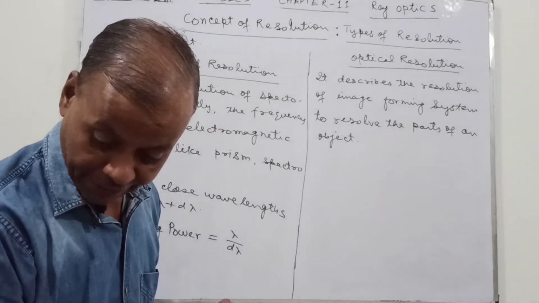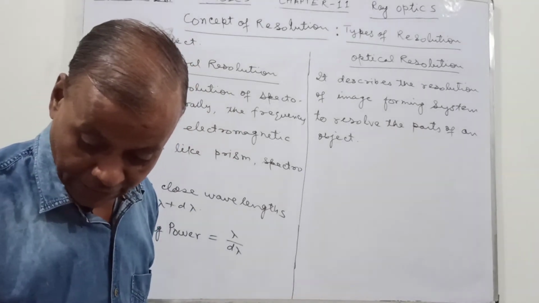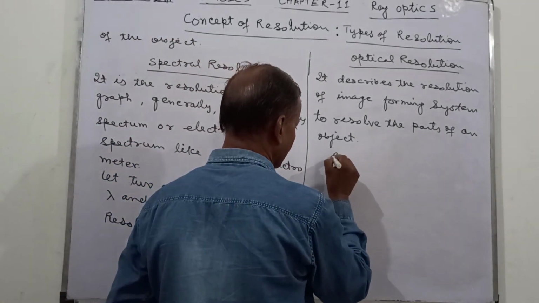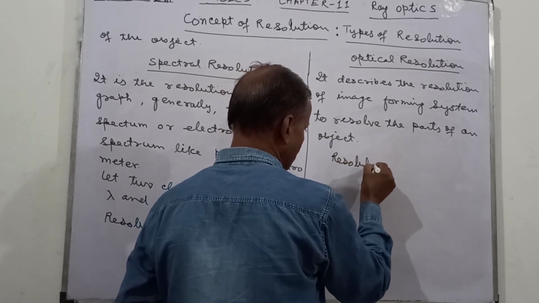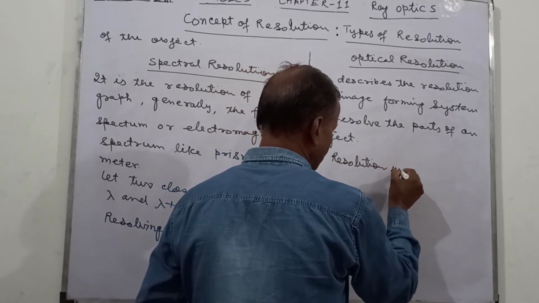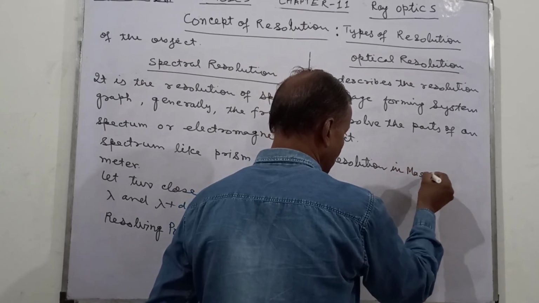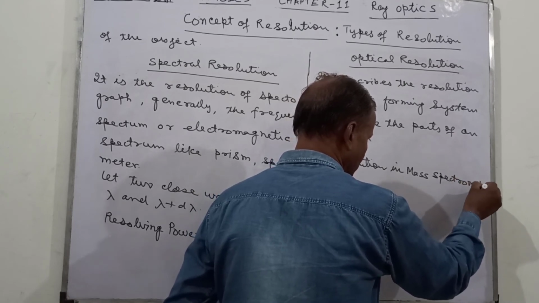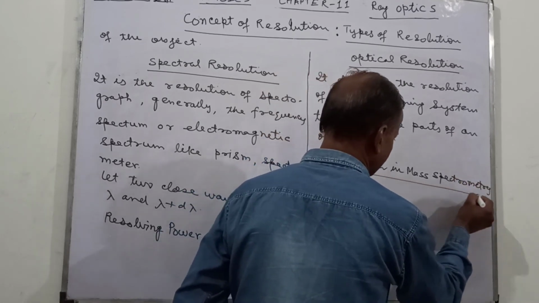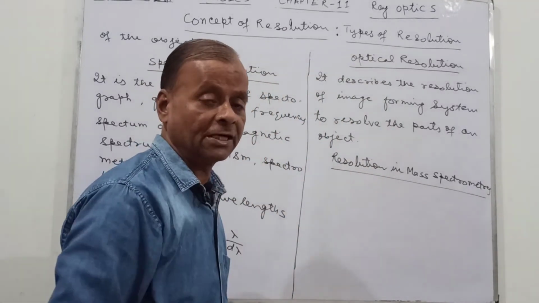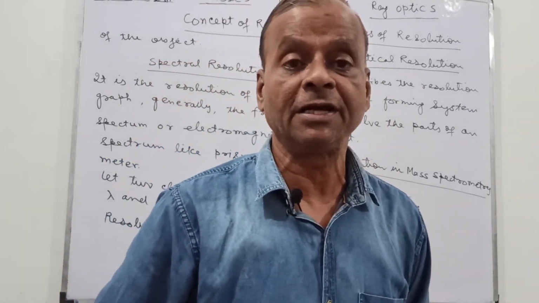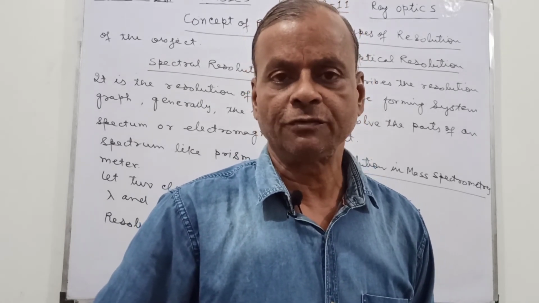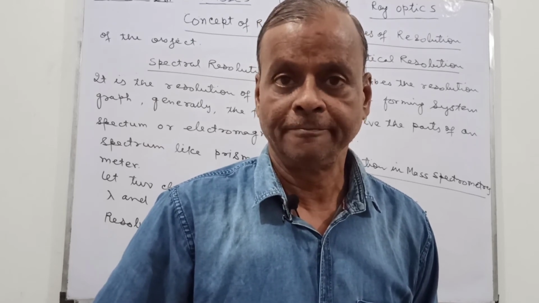And now the fourth one that we come to is the resolution in mass spectrometry. Generally we have seen that there are many elements in the periodic table which have very little difference in their masses. These are the isotopes, and they can be distinguished only by the mass spectrometer.